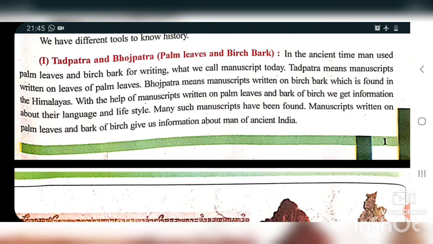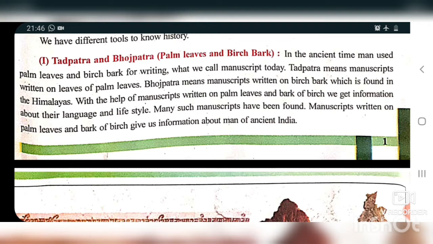Both have their own speciality, and birch trees are specially found in areas like the Himalaya. Here it is said that with the help of Tadpatra and Bhojpatra we come to know about the ancient things of history, the language, the lifestyle of the people of that time, and many more things.